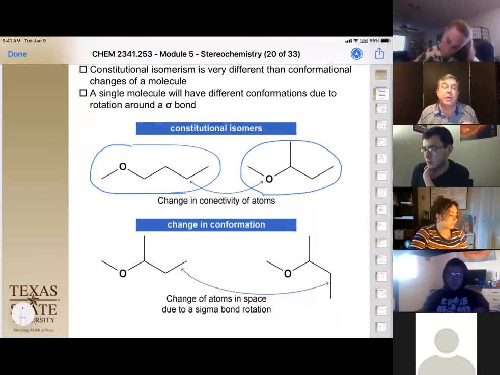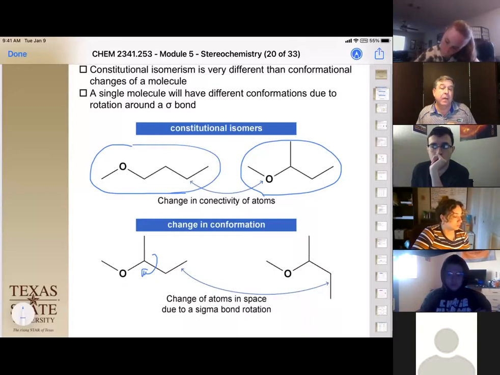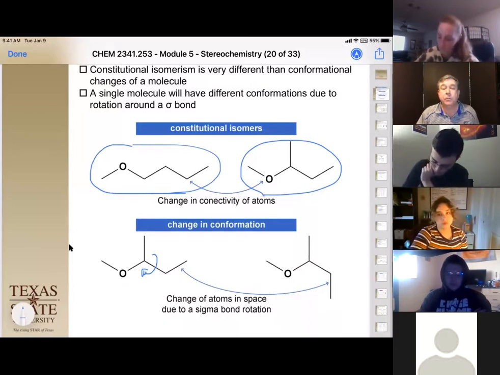There are different types of bonds, or those bonds are in different places. For a conformational isomer, all we did was rotate around this sigma bond and draw it differently. So that's the difference between a constitutional isomer and a conformational isomer. Conformational isomers are exactly the same compound, just drawn a different way.